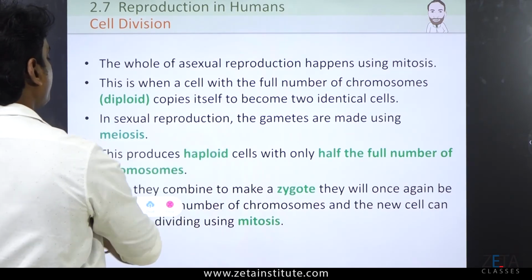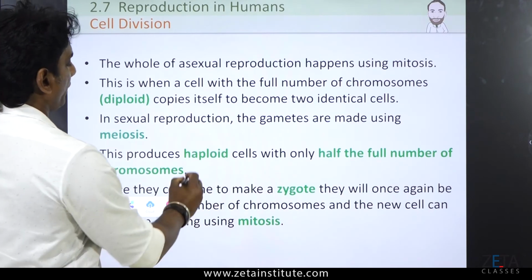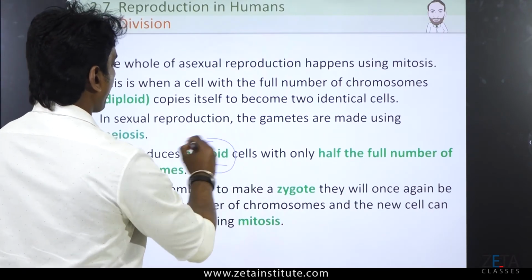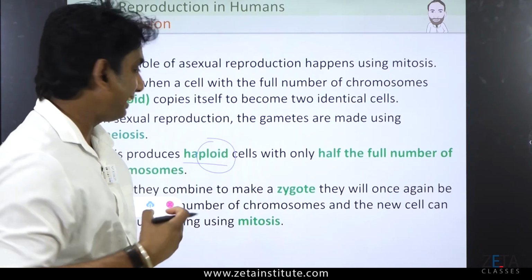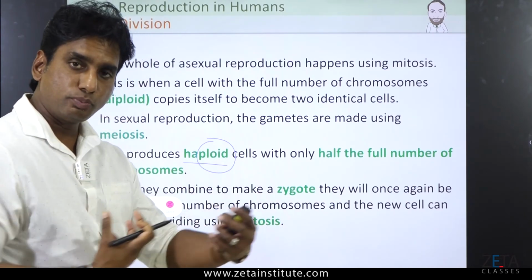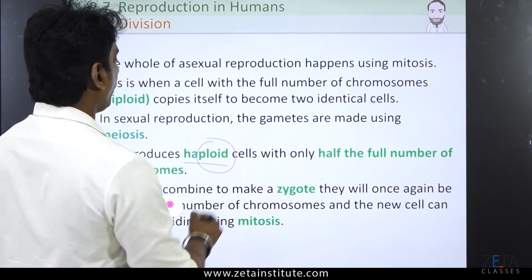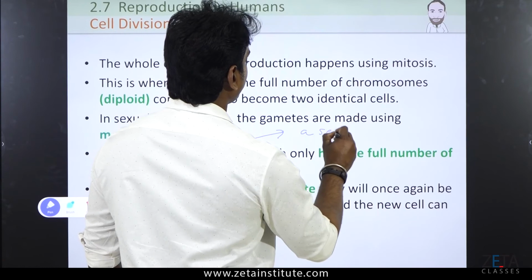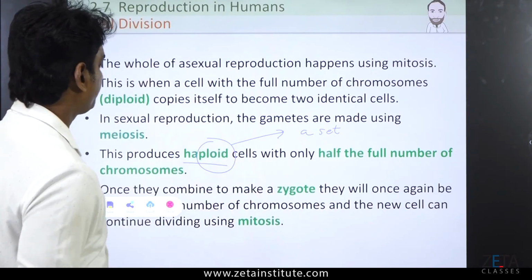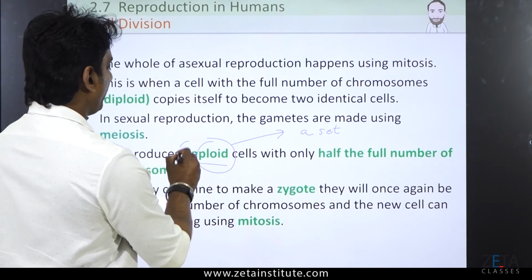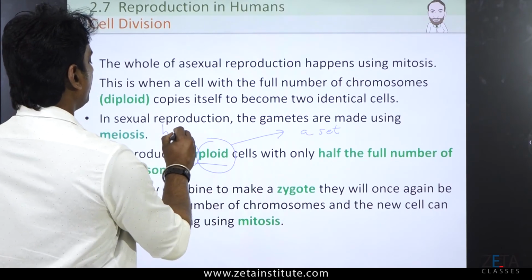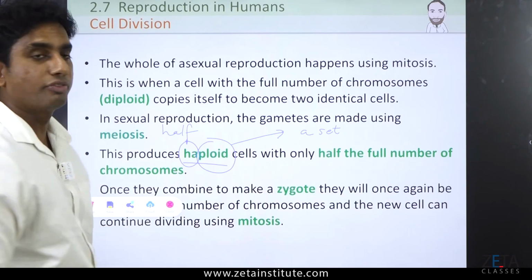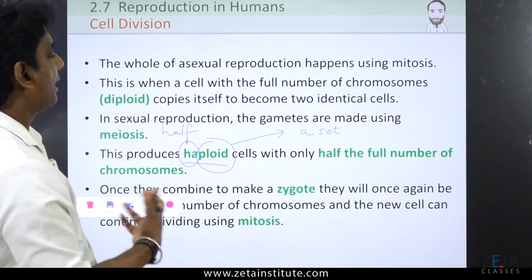So, haploid means, I will help you in splitting the term's meaning. Ploidy, word meaning, a set. Ploidy means a set. Haploid, you can easily remember like this, comes from half a set of chromosomes. Half a set is called haploid.